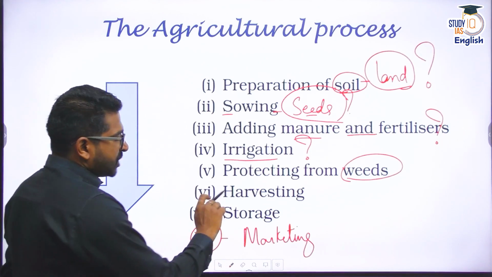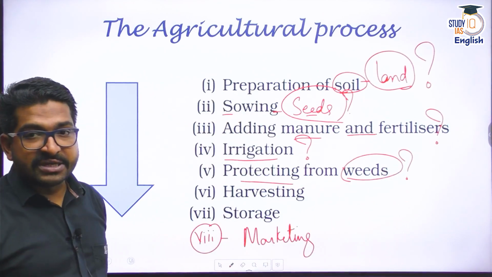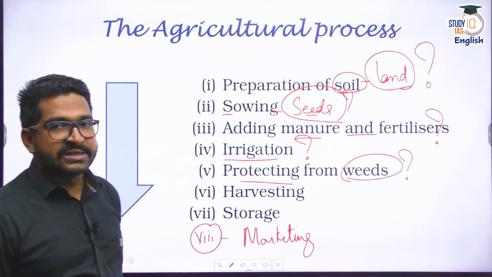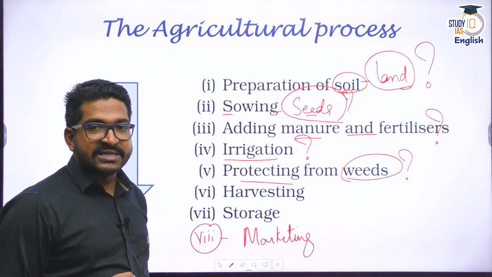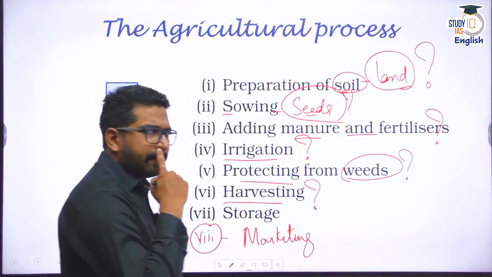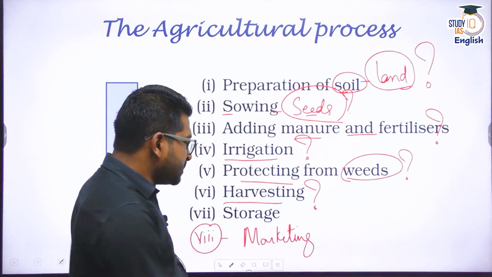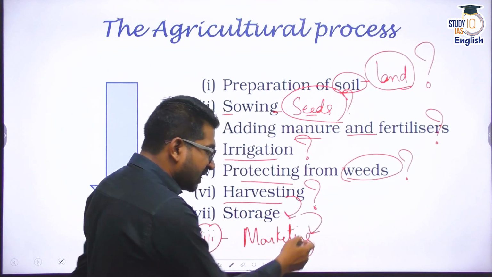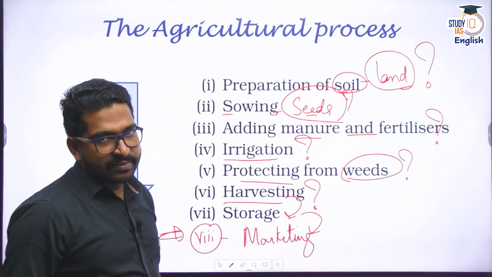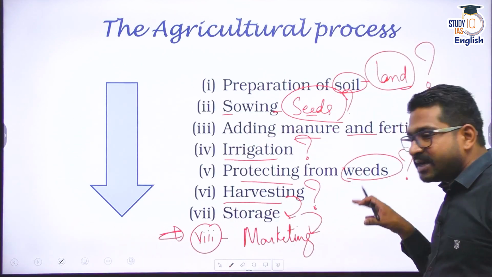Apart from that, protection from weeds. How can I protect the crop from the weeds? Is there any environmental impact of the weedicides, insecticides, pesticides on the environment? All these things have to be understood. Harvesting. What is the issue with harvesting? When you harvest, what are the post-harvest problems? Post-harvest problems mean in terms of storage, in terms of marketing. What are the issues? In India, we talk about the monopoly of APMCs, Agriculture Produce Marketing Committees. What are the issues of these APMCs?